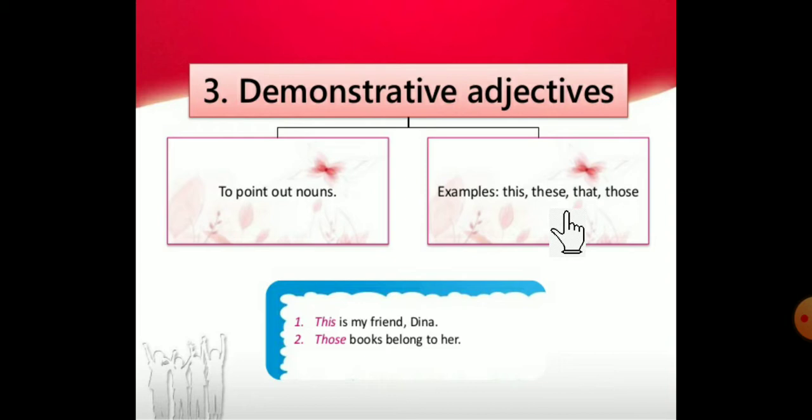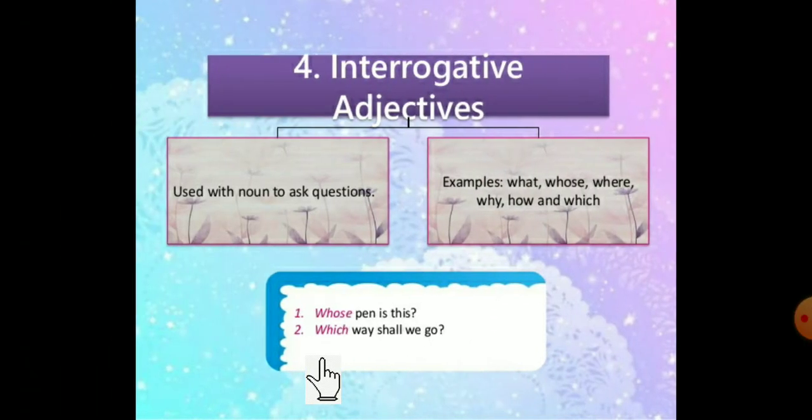If it is a near distance, which words are we using? Yes, this or these. And if the distance is far, at that time we use that and those. Here is an example: this is my friend Dina. Those books belong to her. These words are called demonstrative adjectives because we are pointing out the noun. Got it?